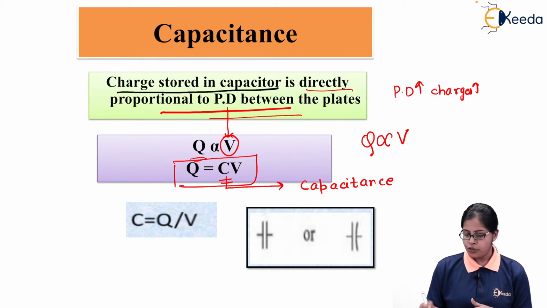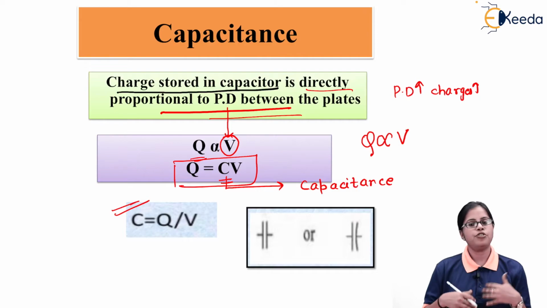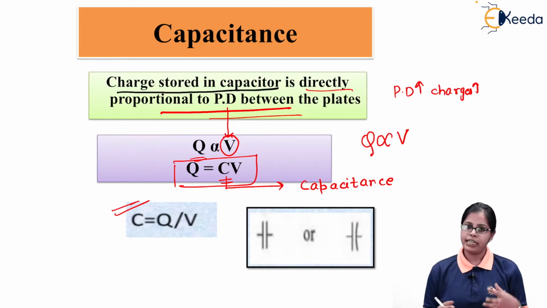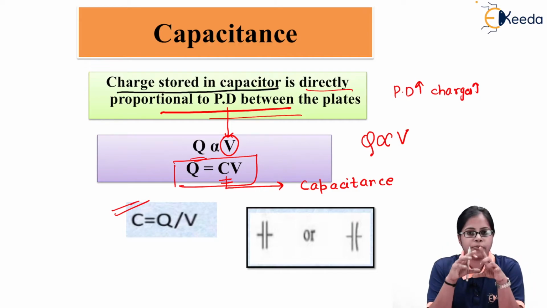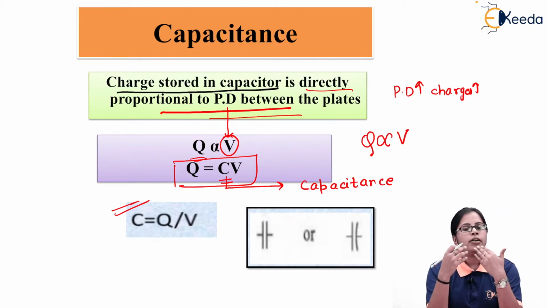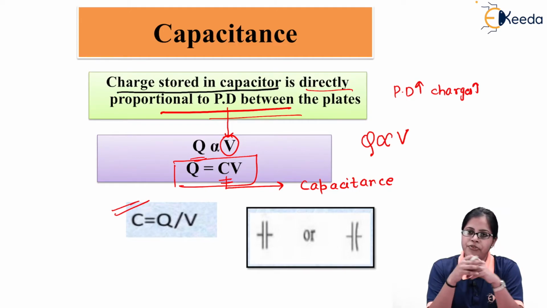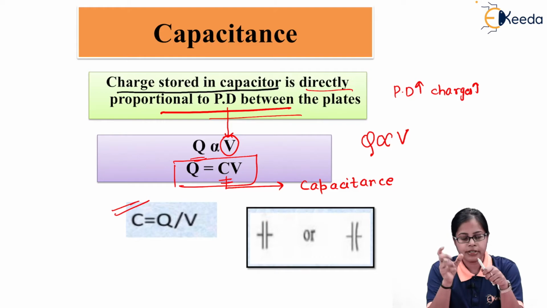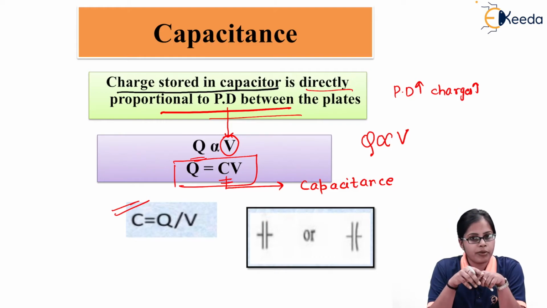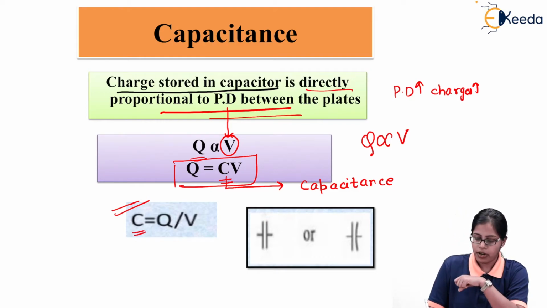So if we want to calculate the capacitance of any capacitor, we just need to calculate the charge deposited on the plates per unit potential difference between the plates. If we know the value of the charges stored in the capacitor and the potential difference between the plates, we can calculate the term called C.